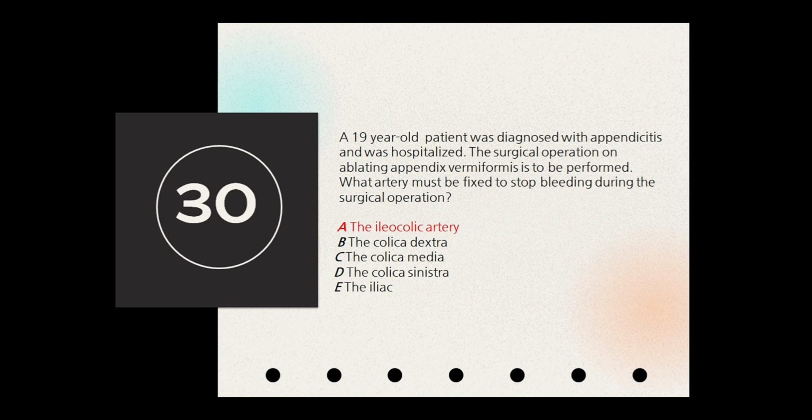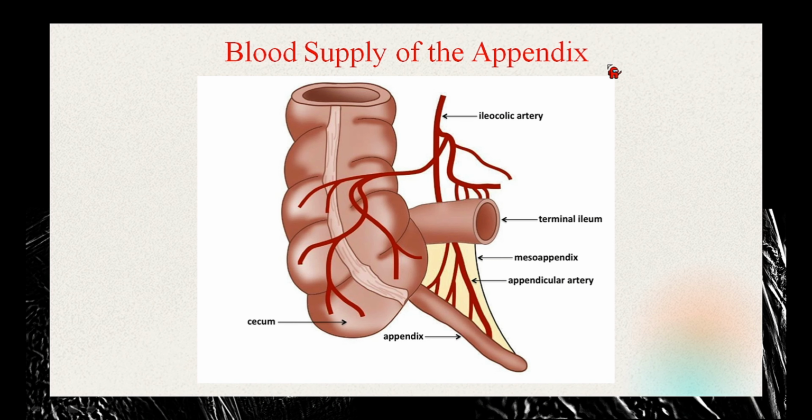Okay, so a 19-year-old patient was diagnosed with appendicitis and was hospitalized. The surgical operation on the appendix vermiformis is to be performed. So what artery must be fixed to stop bleeding during the surgical operation? About this question, we learned about the arterial supply of the lower intestines in the previous question. Let's remember what we learned about the blood supply of the vermiform appendix. So the blood supply of the appendix is from the ileocolic artery, which gives appendicular artery branches.